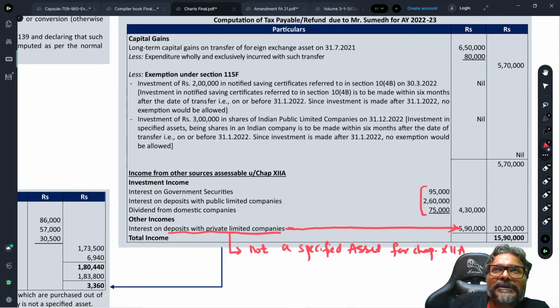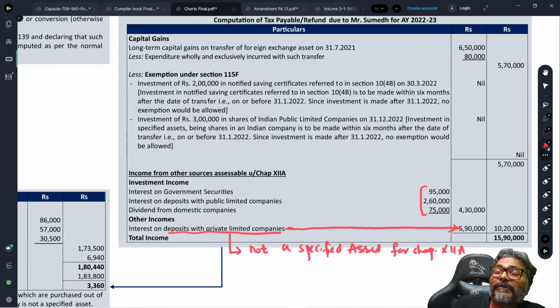So therefore this 20% that we are talking about in Chapter 12A, in Chapter 12A this interest income will not be assessed. Can anyone tell me then, if in Chapter 12A this interest income cannot be assessed because it is not arising from the specified asset, where will this interest income be taxable?